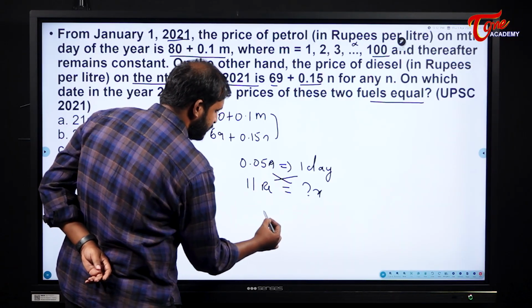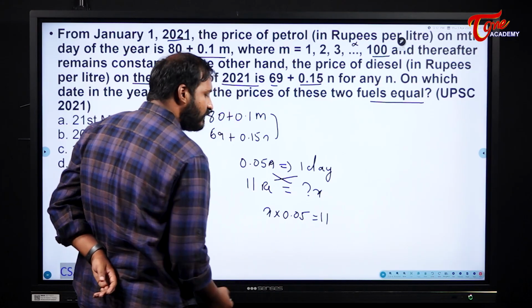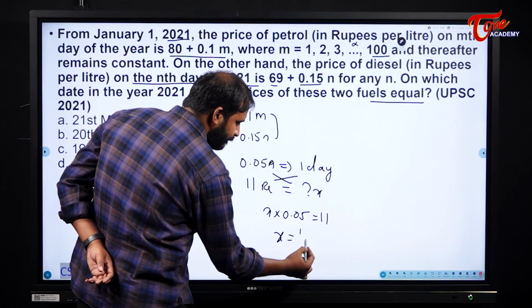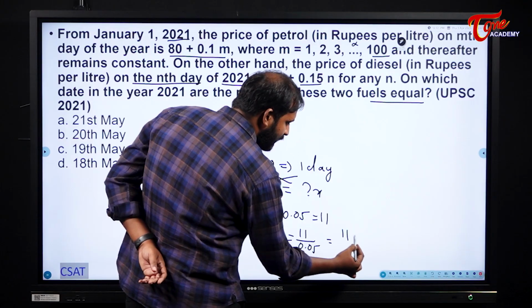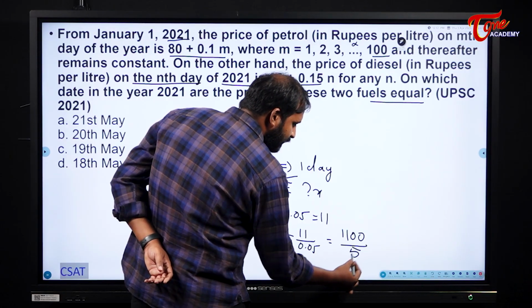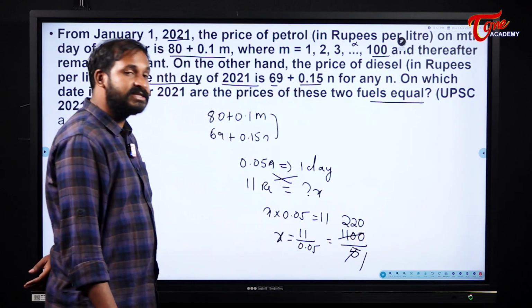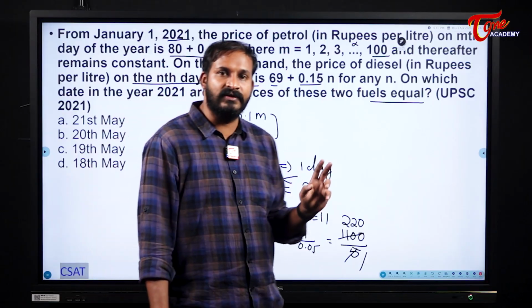Assume it as x days. x into 0.05 should be equal to 11 into 1, which is 11. So x is equal to 11 by 0.05, which becomes 1100 by 5, that is 220. That means after 220 days, the price of both fuels will be equal.